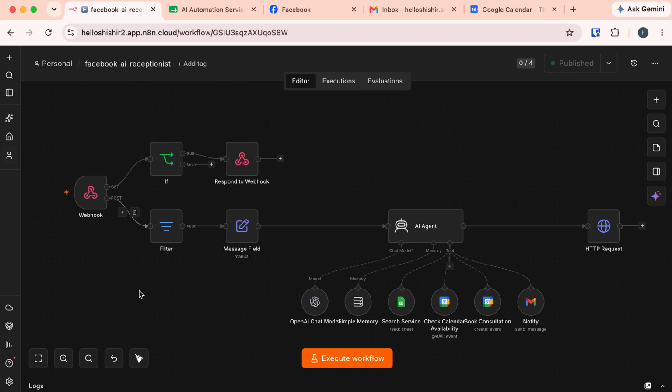I have created a Facebook AI agent that can answer the questions of the client and even they can book a consultation. Let me show you the demo. Here is the n8n workflow.